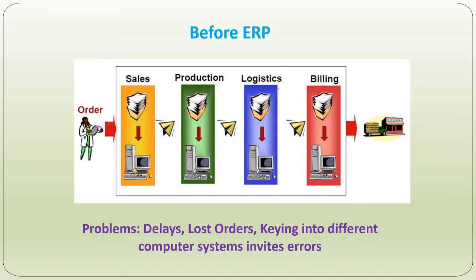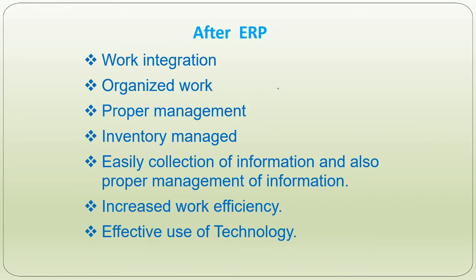Now let's understand the scenario after implementing the ERP system in the organization. After implementing the ERP system, work integration can strongly be seen, because there is an integrated database. The most advantageous thing is what?